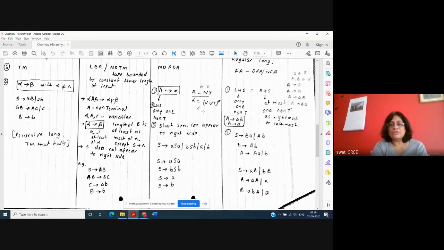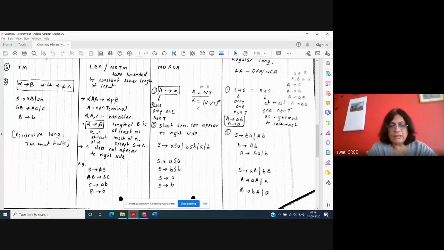It can occur 0 times, 1 time, any number of times, a combination of variables and terminals to the right hand side. So all the rules are of the type capital A generates alpha, where capital A is a single variable to the left hand side, and alpha is the combination of variables and terminals occurring at any place. Okay, so this was about it.